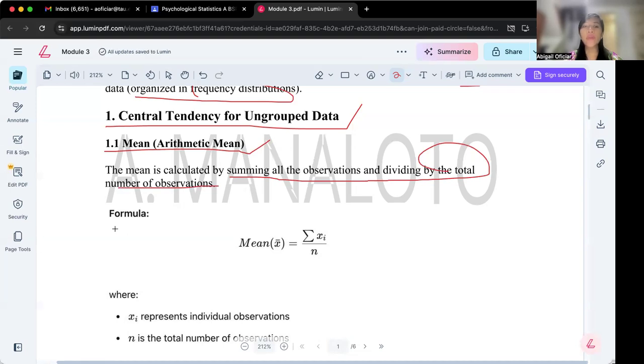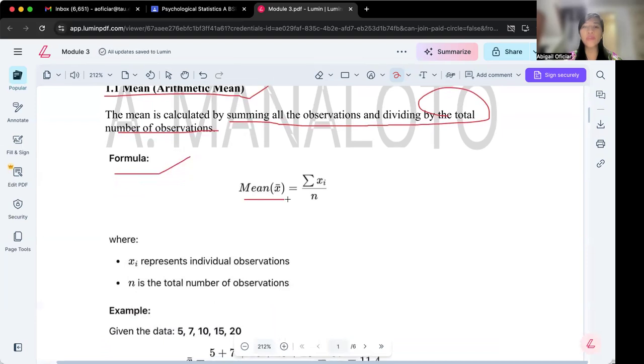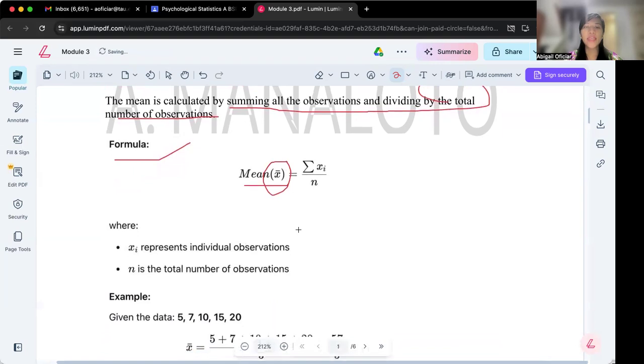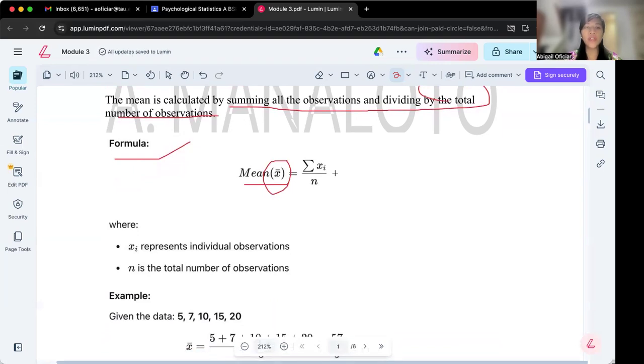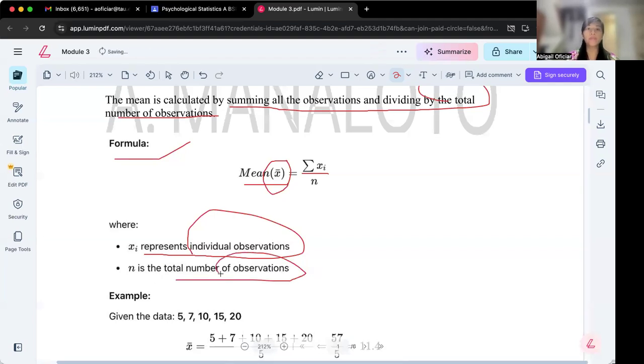This is the formula for the mean: the mean, which is this symbol, is equal to the sum of x sub i, which represents the individual observation, over n, which is the total number of observations.